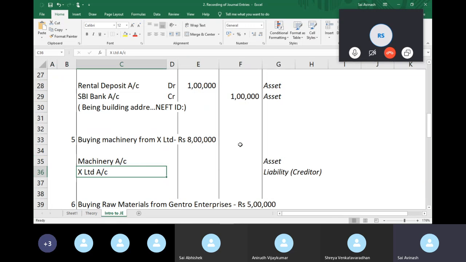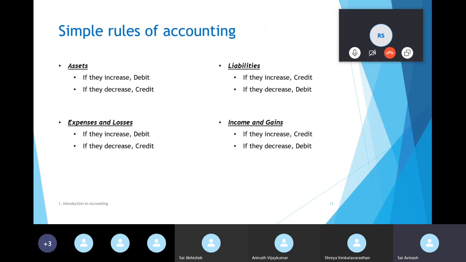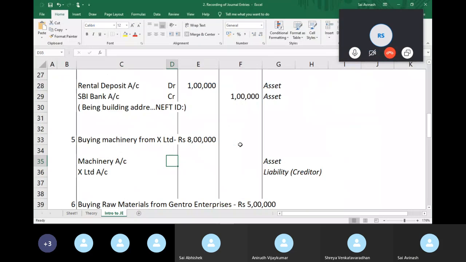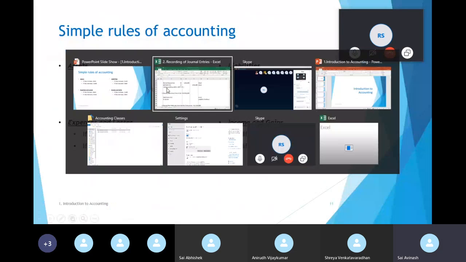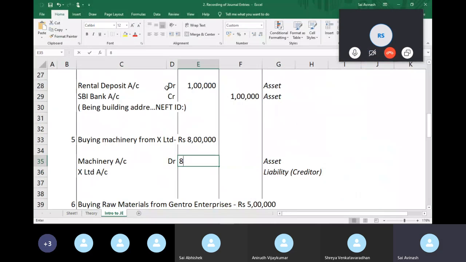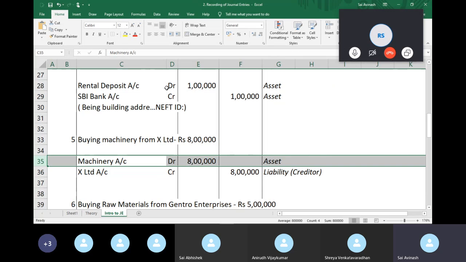We've classified them. So now machinery account, asset, it increases, right? We notice that as it increases, you debit, and that's 8 lakhs. And liability increases, so we credit. So this transaction tells us, okay, I've gotten an asset. The value of the asset is 8 lakhs. And because I have an asset now and I had nothing before, the value is increasing from 0 to 8 lakhs. And because it increases, asset, you debit it.